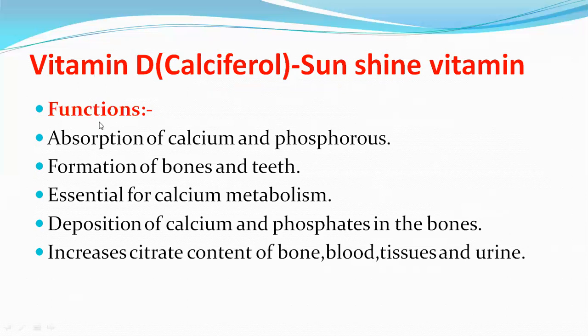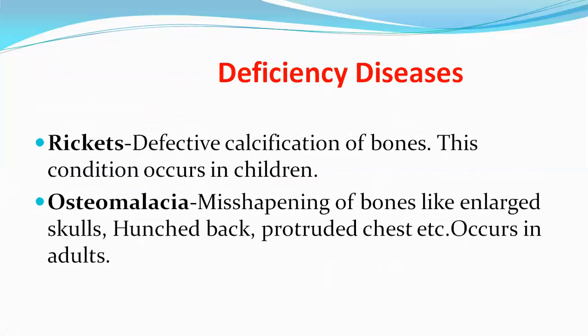Coming to the functions, vitamin D is required for the absorption of calcium and phosphorus. It is also required for the formation of bones and teeth. Vitamin D is essential for calcium metabolism. Vitamin D is also required for the deposition of calcium and phosphates in the bones. It also increases the citrate content of bone, blood tissues, and urine. So these are the functions of vitamin D.